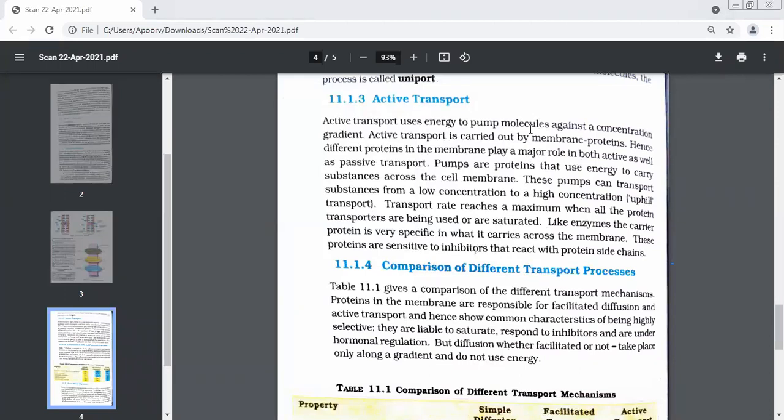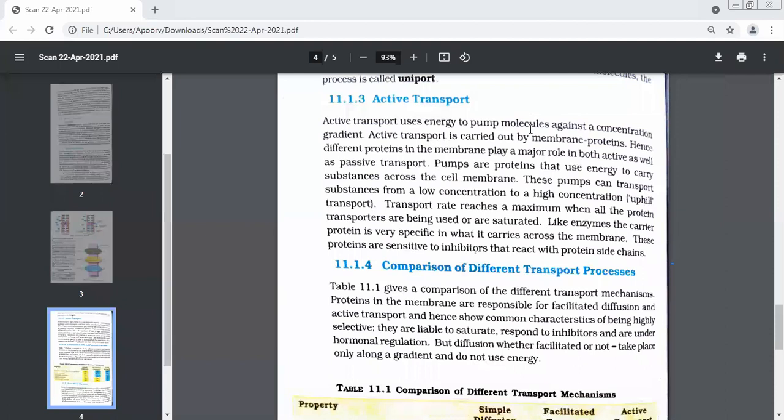Okay. Now let's ask Raj Vikram. Raj Vikram, are you there, beta? Yes, ma'am. What is uniport? Uniport is a port in which a molecule is transported in only one direction across a plasma membrane.